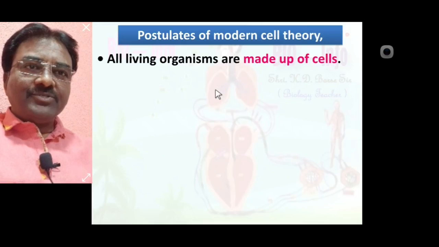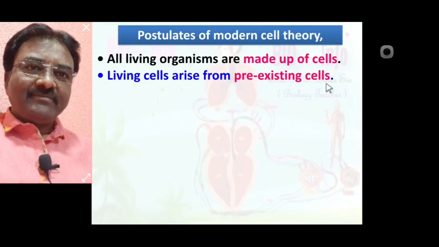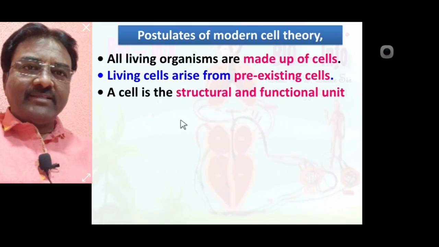This is a postulate of modern cell theory. Second, living cell arises from pre-existing cell. कोणती लिव्हिंग सेल तयार होते pre-existing cell पासून. This is the second postulate of modern cell theory. Third, a cell is the structural and functional unit of life.